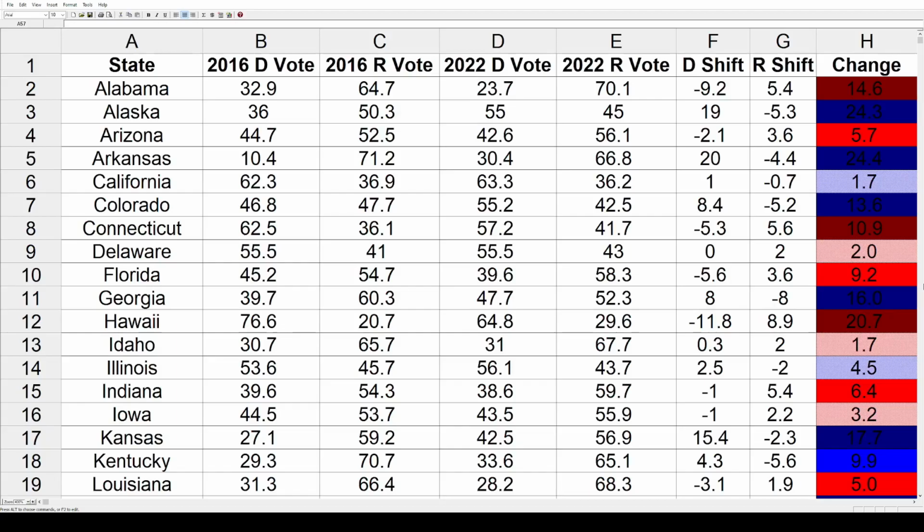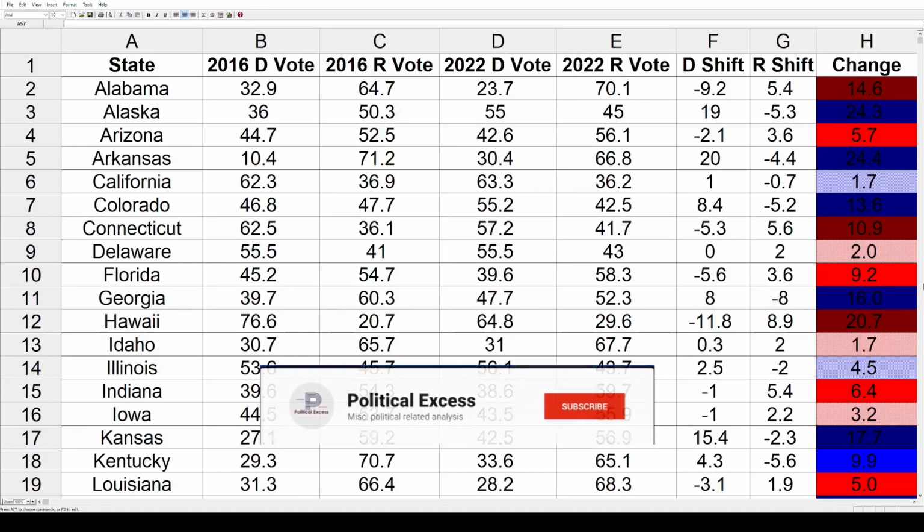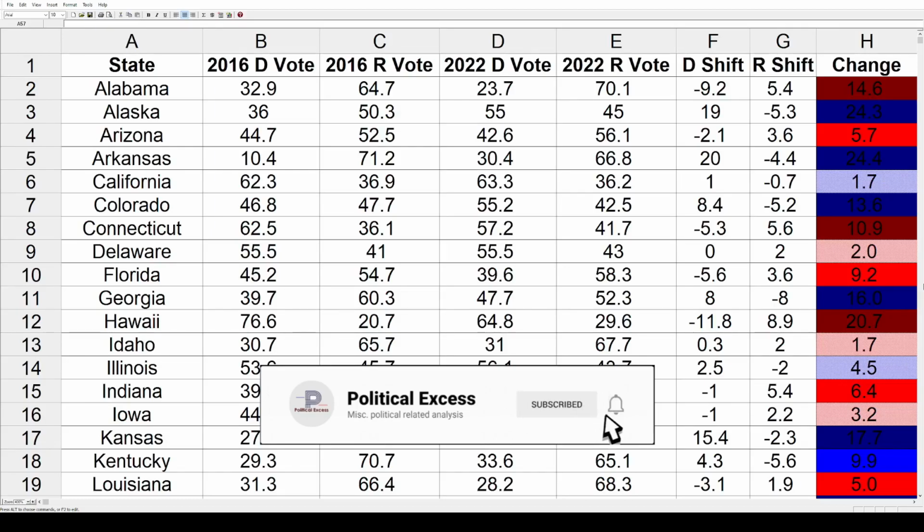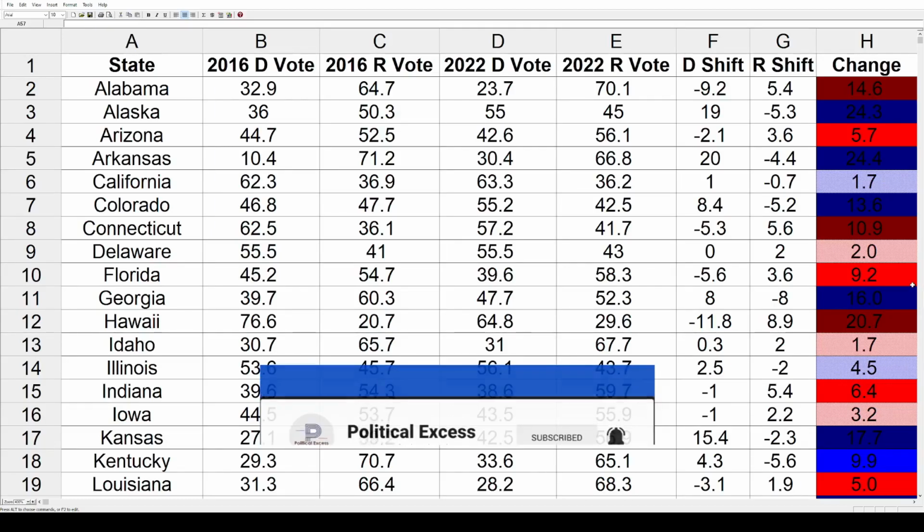This time it's going to be in the US House from 2016 to 2022. If you want to skip ahead to the map, there'll be a link down below in the description. Otherwise, we're going to go through all these states and take a look at the data.